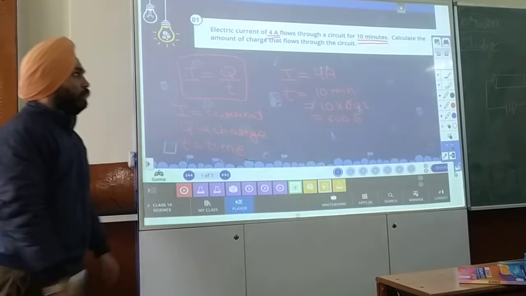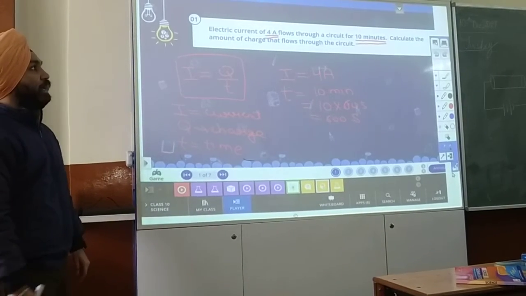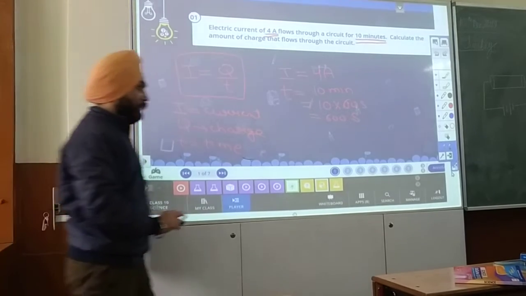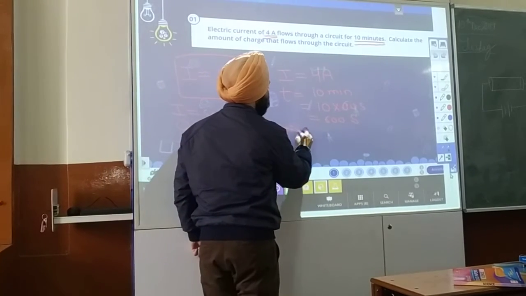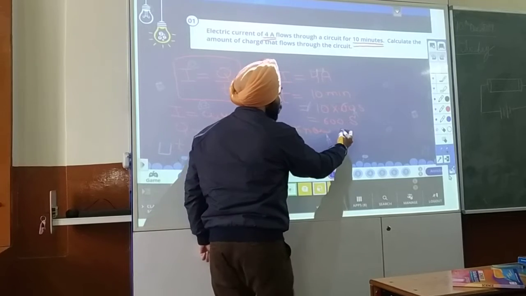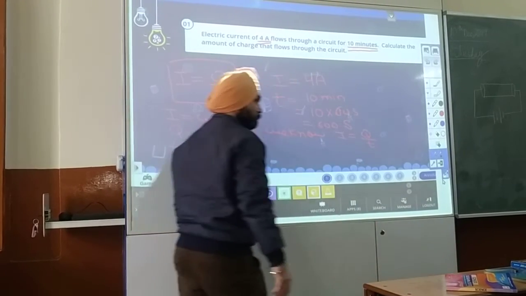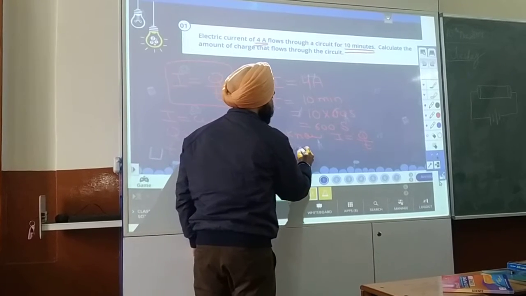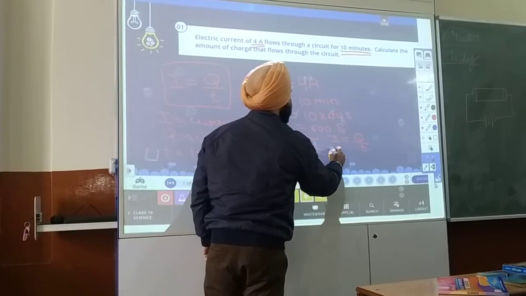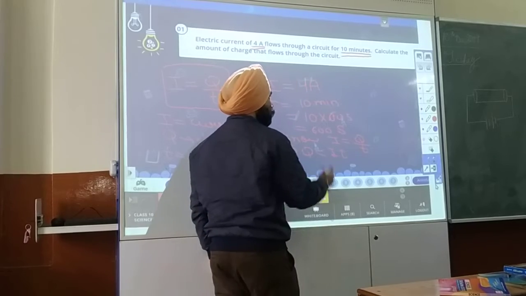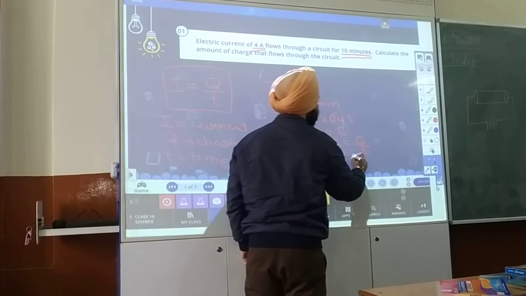Is this clear? Yes, sir. Now we are asked to calculate the amount of charge flowing in this circuit. We know the formula of current is I equals Q divided by T. That implies Q equals I into T. What is the value of I? 4 ampere.